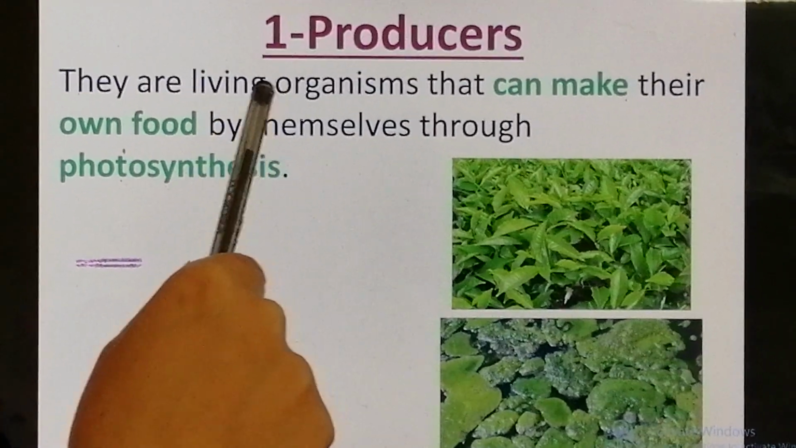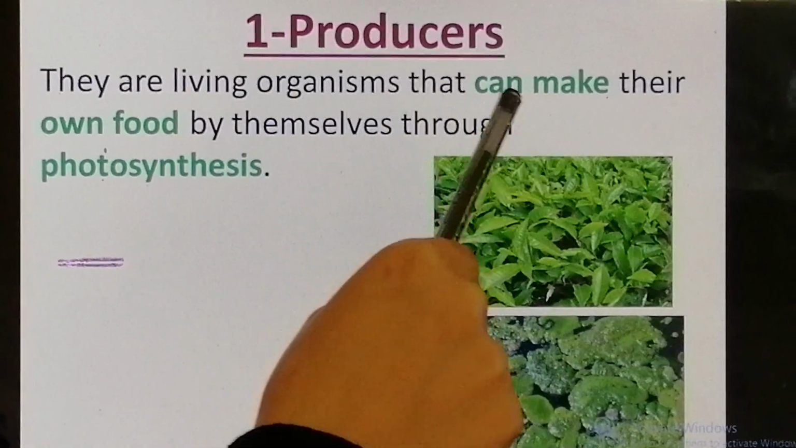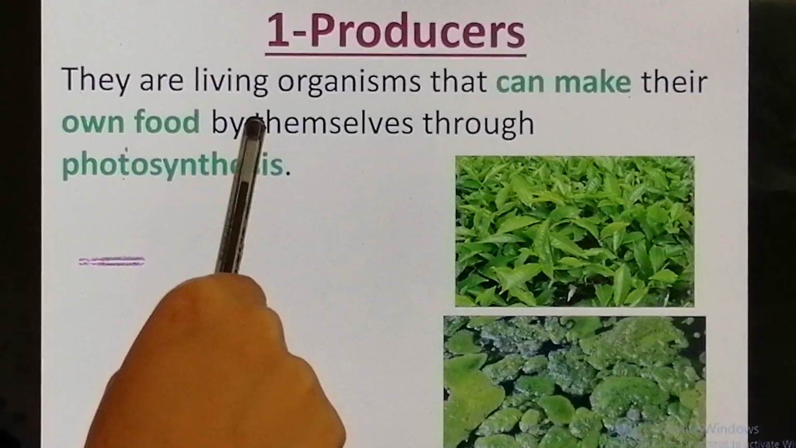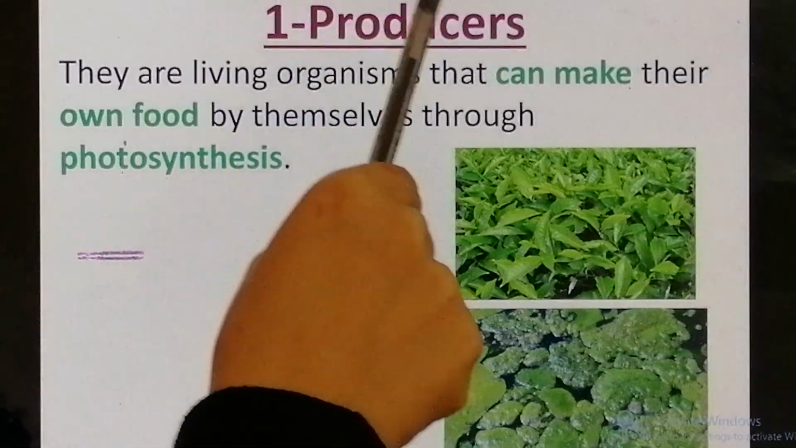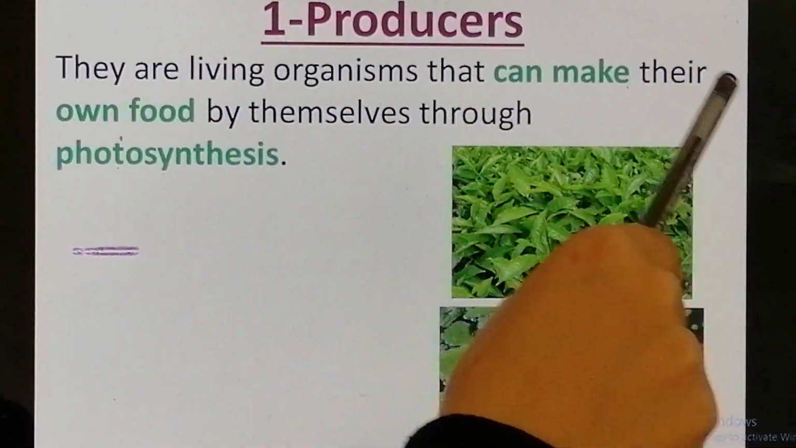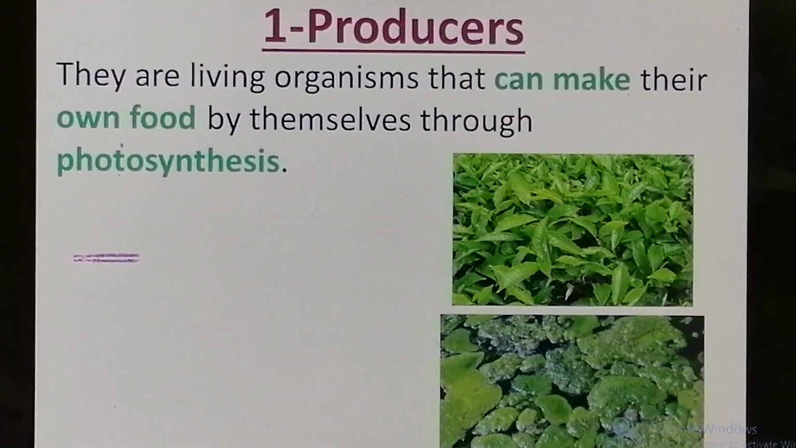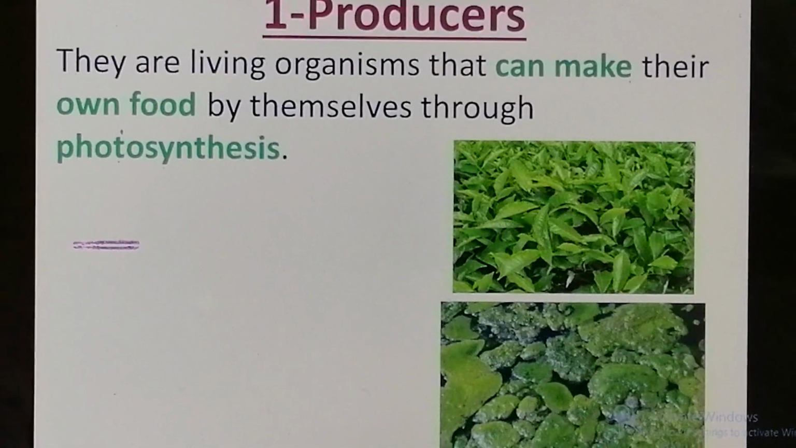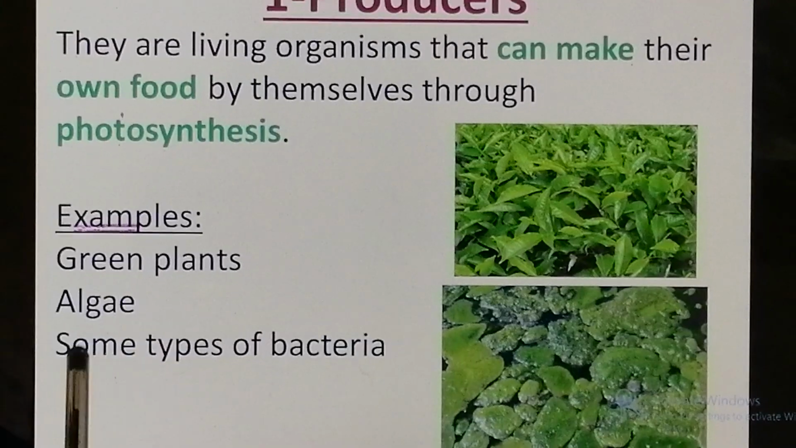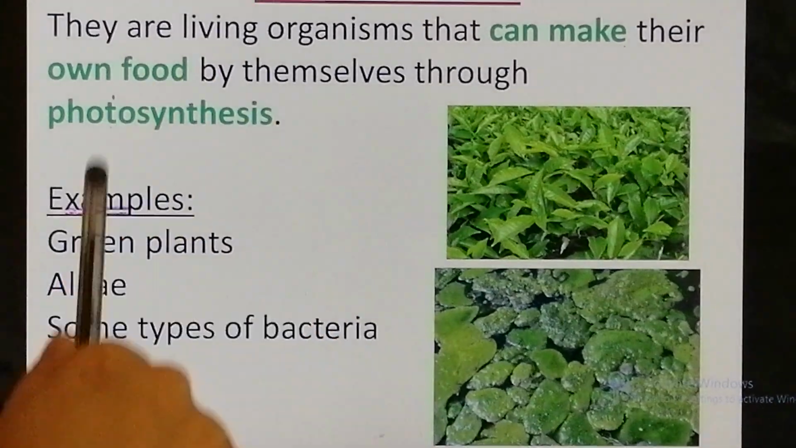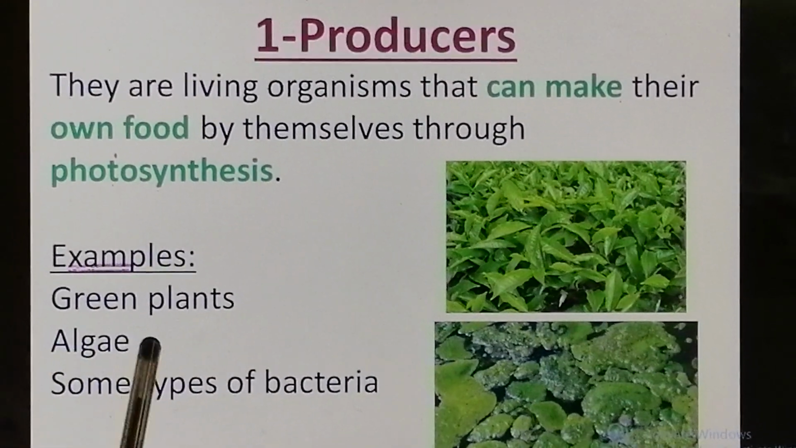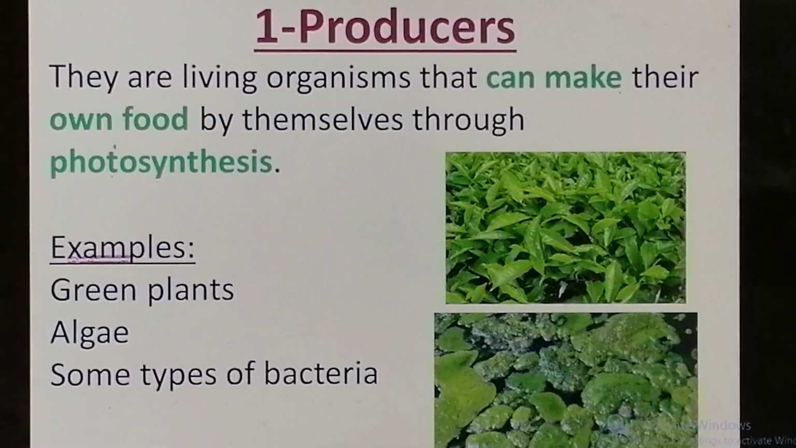So, plants are living organisms that can make their own food by themselves through a process which is called photosynthesis. So, they are called producers. So, what are producers? They are living organisms that can make their own food by the photosynthesis process. Examples of producers: green plants, algae, some types of bacteria. Let's repeat them. Examples of producers: green plants, algae, some types of bacteria.